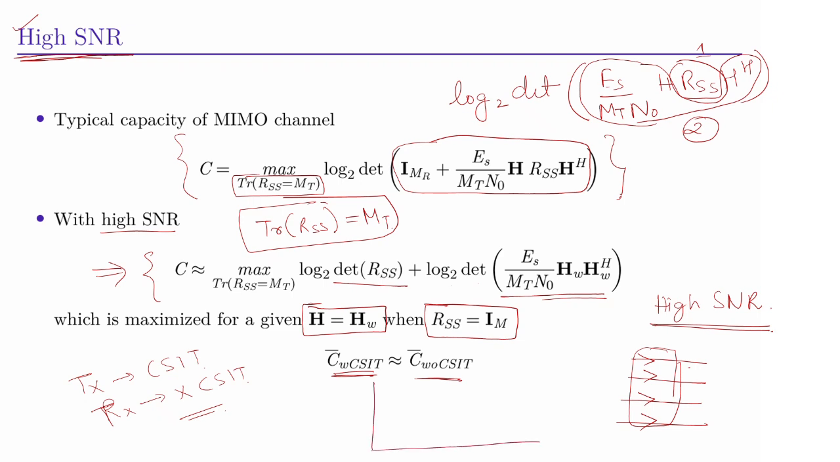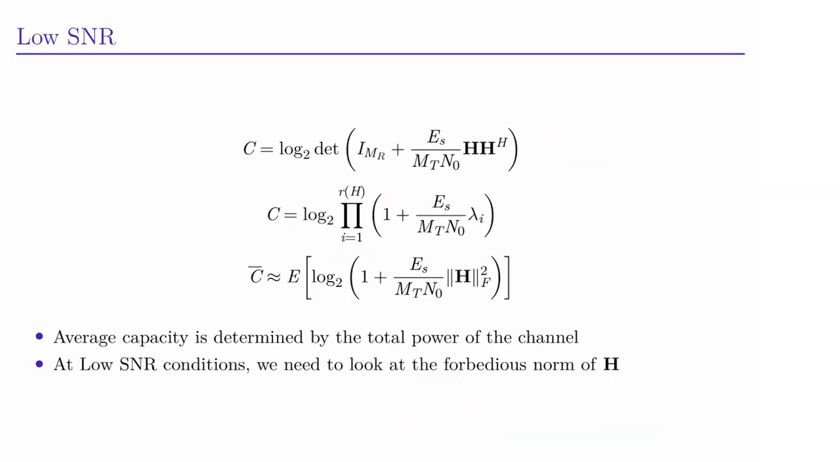So the ergodic capacity will look like this. We have ergodic capacity, and on the x-axis we have SNR in dB. At the very high SNR regions, the ergodic capacity without CSIT and with CSIT basically converge to a single value, or we can say the gap is very small.